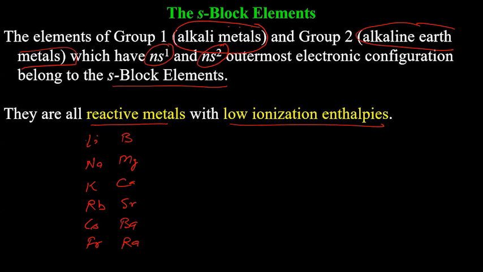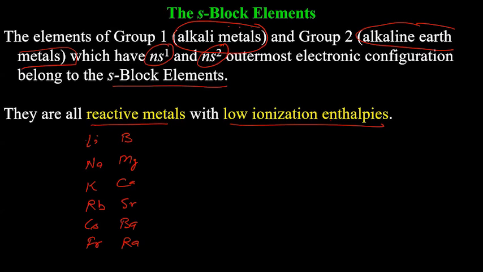So if the question appears that why these are not found in the form of metals, these are metals, but not found in that form, the reason is they are very much reactive. They have very low ionization enthalpy. That's why these react with other elements and are found in the form of compounds.